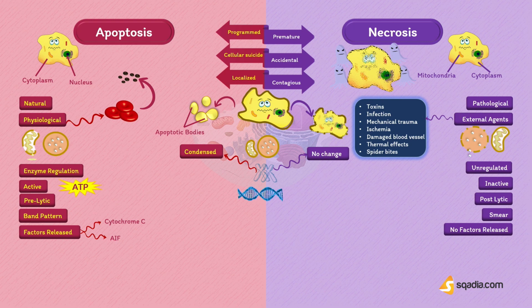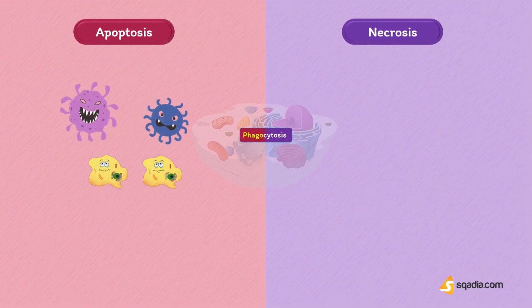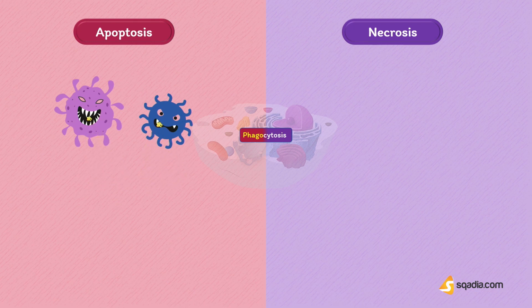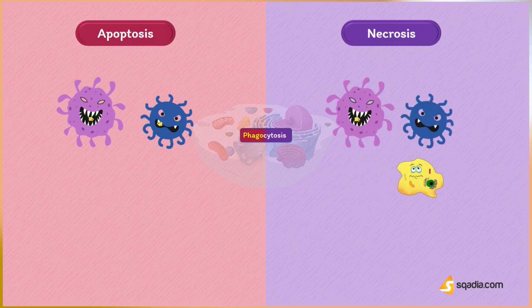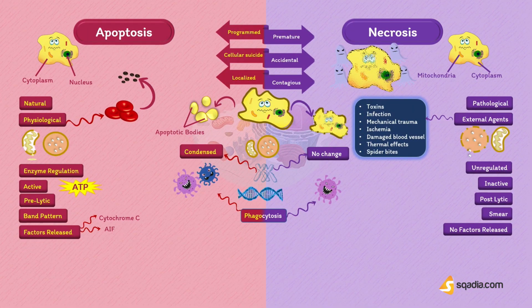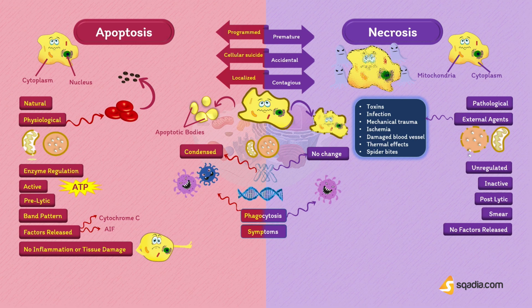Now, after all the processes we discussed have occurred, the apoptotic cells are then phagocytized, either by phagocytes or the adjacent cells. And in necrosis, the necrotic cells are only phagocytized by phagocytes. Which is why in the case of apoptosis, neither inflammation nor tissue damage is caused, and it is often beneficial. It is only harmful in the cases where non-apoptotic cells lead to the formation of either tumors or cancers, and when there is an increased rate of apoptosis.